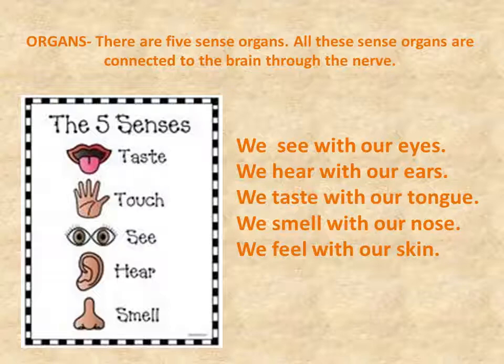So with the help of this sense organ, nose, we can smell any kind of thing, like it is bad smell or good smell. Like a flower has a good smell, so it will smell good. Then perfumes, body sprays, you can smell with the help of your nose. If there is a bad smell like a dustbin, then you can smell it with the help of this nose.